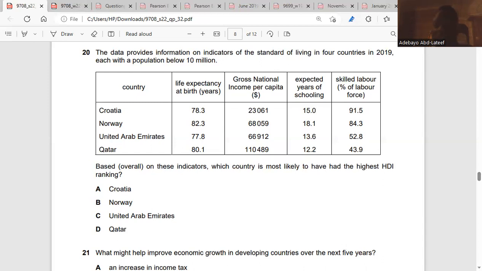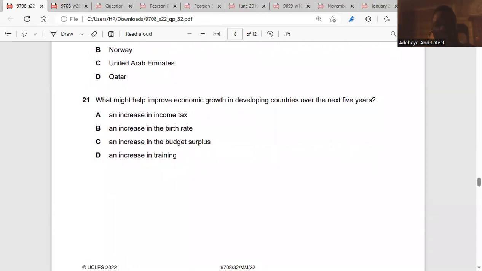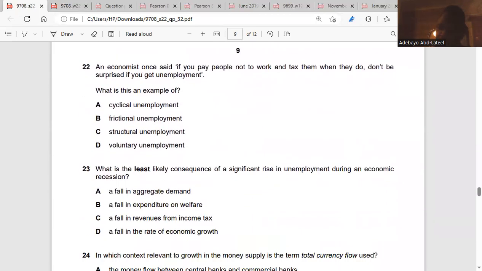We would have chosen Croatia, but it has low GNI and lower life expectancy than Norway. Is it clear? Very true. But the most important things about the Human Development Index are your life expectancy and the years of schooling, according to what we have here. Then you can talk about the workforce. So the answer is B. Clear. Very clear. Question 21. What might help improve economic growth in developing countries over the next 5 years? Training. D. Clear, right? Very clear.